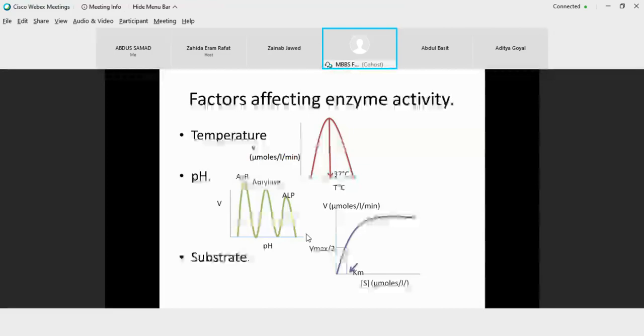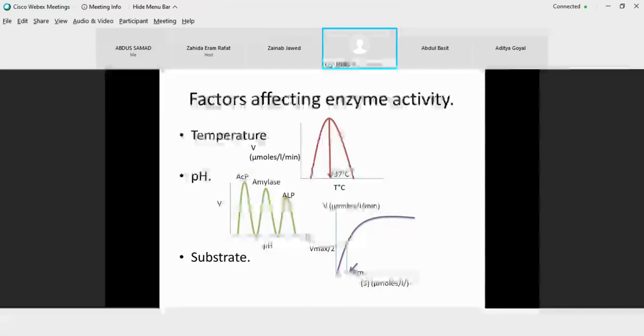Here we are talking about the substrate, but when we use this plot, instead of substrate, we can use any drug or any inhibitor that may interact with the enzyme. So this smaller linear portion could be exploited because it shows a direct proportionality.